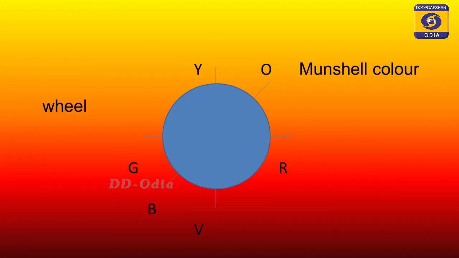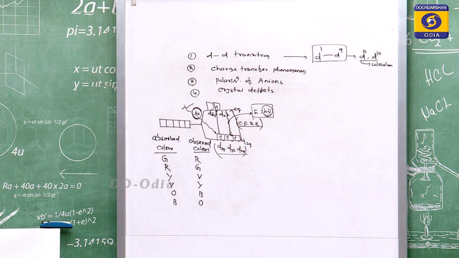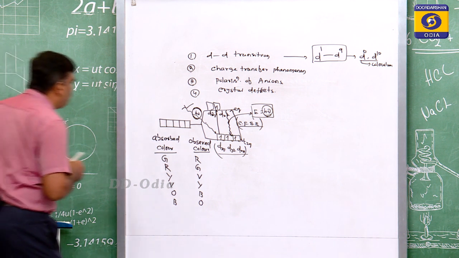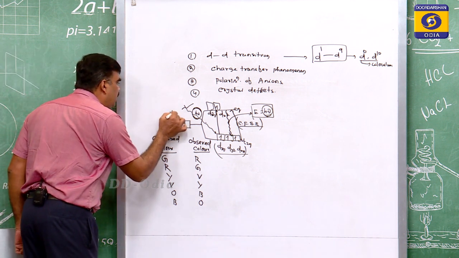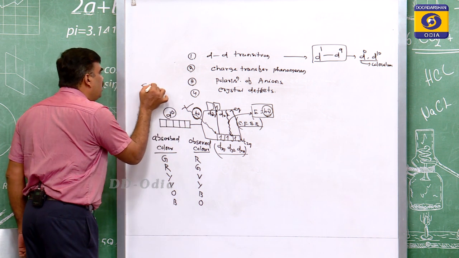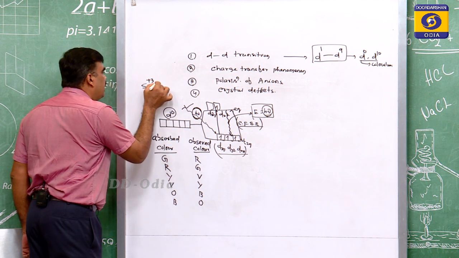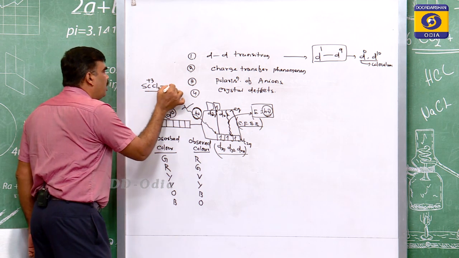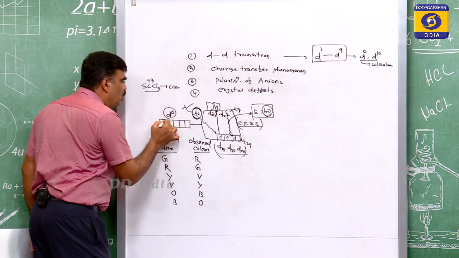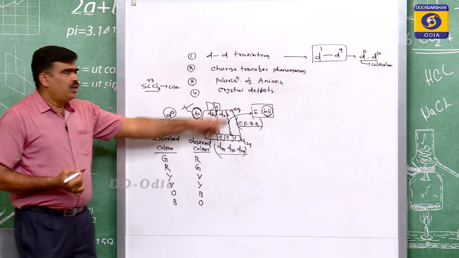So this is a d-d transition. It is only possible if a transition metal contains d1 to d9 electrons. On this basis, if any transition metal has a d0 configuration, meaning there is no electron in the d subshell, like scandium +3 cation in scandium chloride, it is colorless because no d electron is present, so no d-d transition is possible.